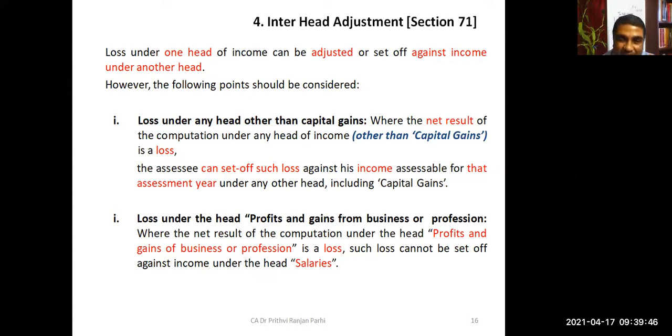If there is a loss under income from business or profession, it can be set off against income from other sources. Because these are non-capital gain losses, and we are setting off against anything including capital gain. And if there is some business loss, that also can be set off against income from house property as well as against capital gains. Did you understand?